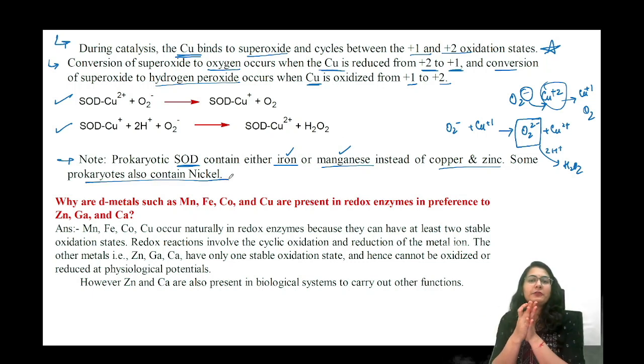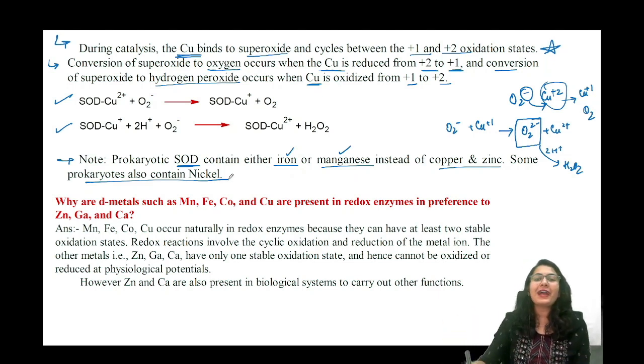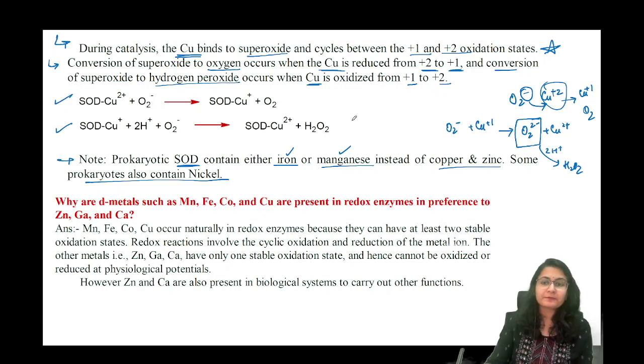Alright, so we just have to know that eukaryotic cells or eukaryotes like us, we are going to have in the superoxide dismutase, we are going to have copper and zinc. Now ये एक बहुत अच्छा क्वेश्चन है जो हम बात करेंगे इसके बारे में.